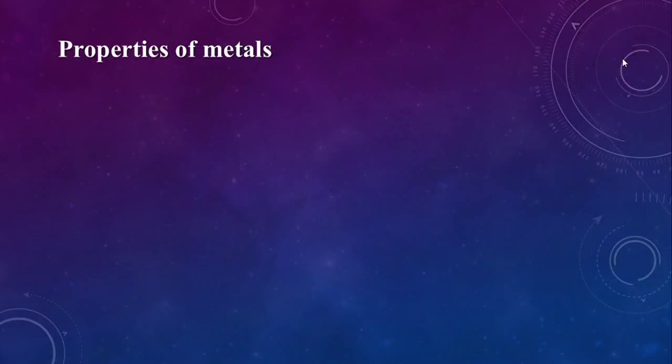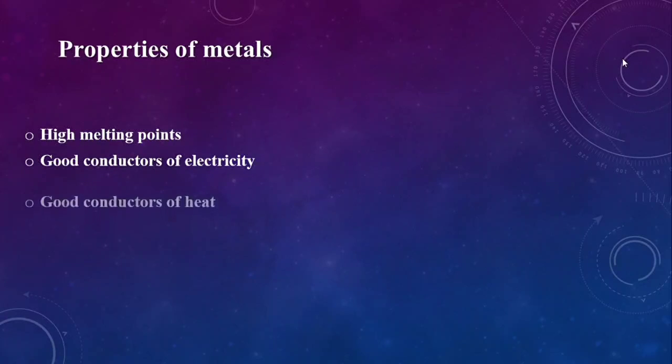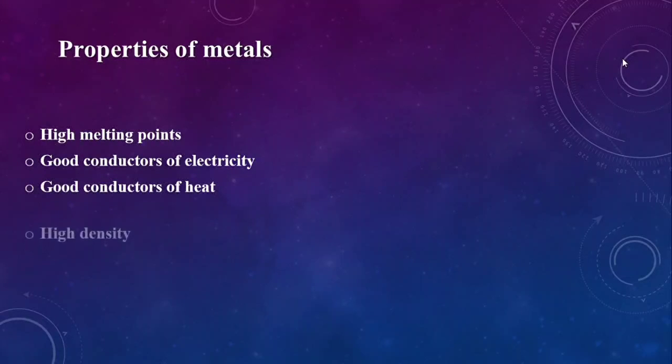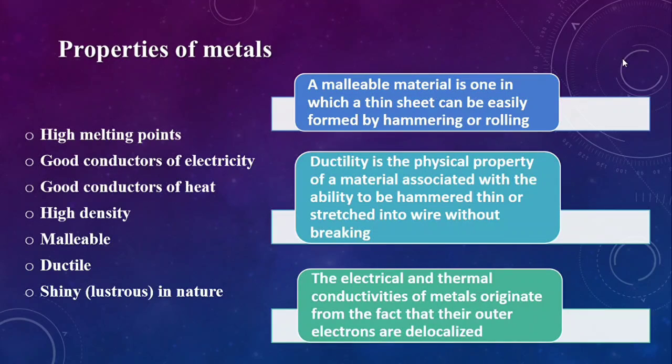Properties of metals. Metals have high melting points. They are good conductors of electricity and good conductors of heat. They have high density. They are malleable, ductile and shiny in nature. A malleable material is one from which a thin sheet can be easily formed by hammering or rolling. Ductility is the physical property of a material associated with the ability to be hammered thin or stretched into wire without breaking. The electrical and thermal conductivities of metals originate from the fact that the outer electrons are delocalized.